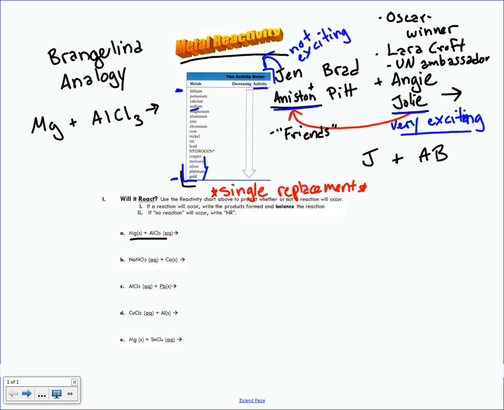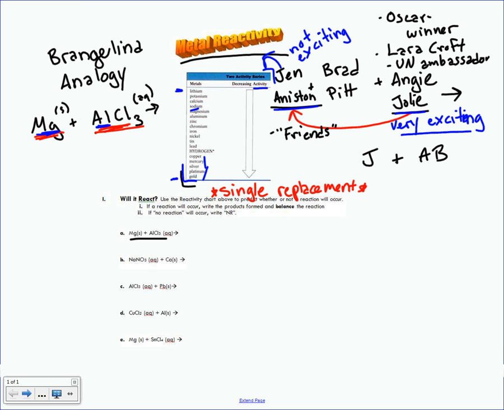And the thing to think about is when we bring magnesium metal into contact with aluminum chloride. Now let's notice the states here. Magnesium is solid. Aluminum chloride is aqueous. So we're dropping a piece of solid metal into a solution. Maybe it's a beaker filled with that liquid, the aluminum chloride. So let's think about how this Brangelina analogy will help us predict what's going to happen. When we drop it in there, the magnesium and the aluminum are going to have a little battle. They're going to duke it out.